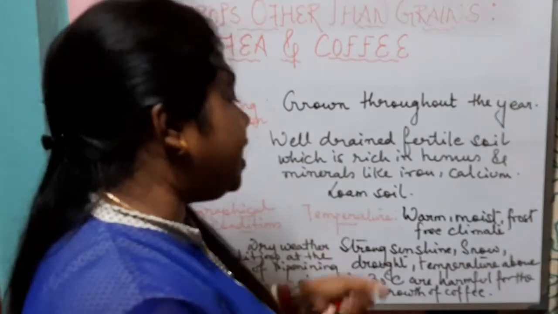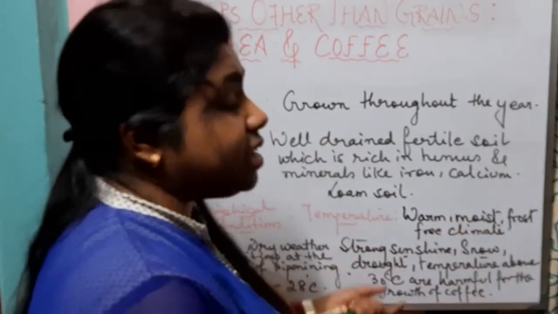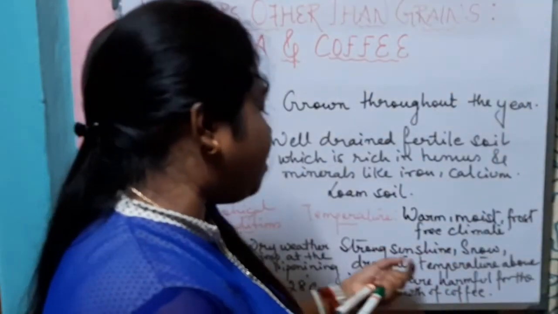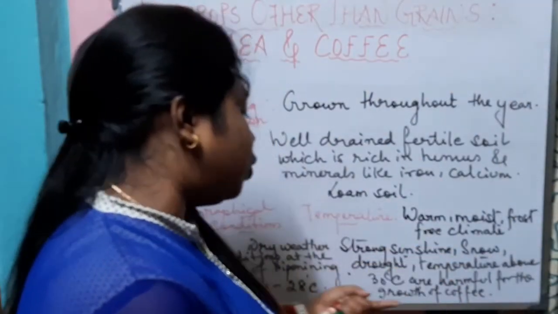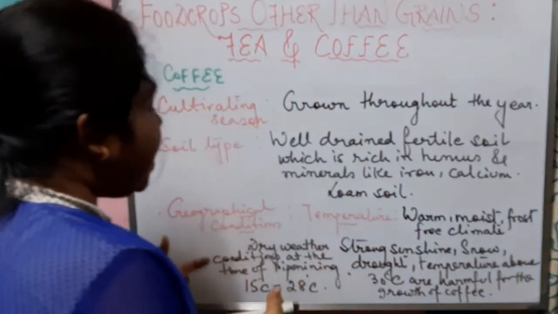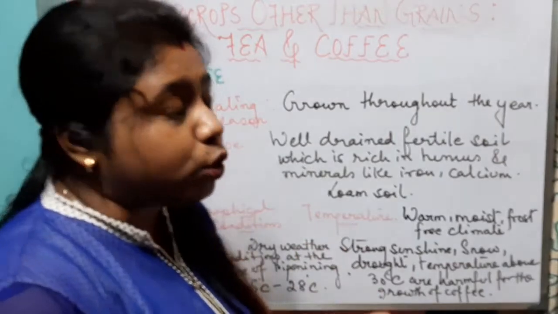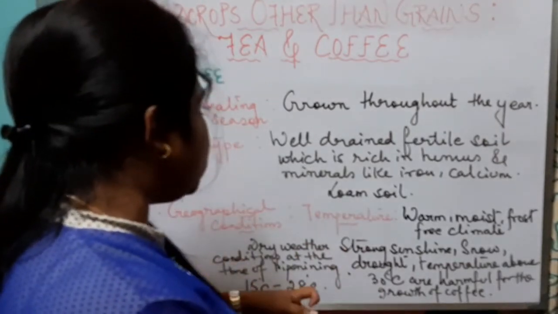So, coffee needs a warm, moist, frost-free climate like tea. Strong sunshine, snow, drought, and temperature above 30 degrees Celsius are harmful for the growth of coffee. It requires dry weather conditions at the time of ripening, and the temperature required for the growth of coffee is 15 degrees Celsius to 28 degrees Celsius.